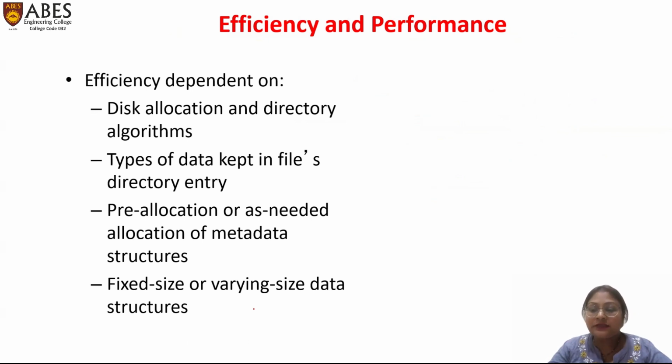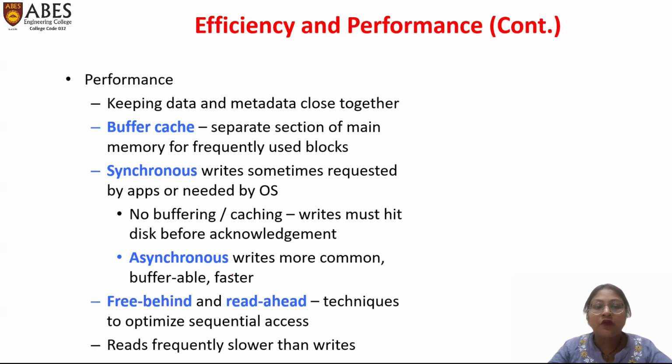Efficiency of disk management or file management depends on the disk allocation and directory algorithm, the type of data kept in the file and file directory entry, pre-allocation or as-needed allocation of metadata structures, and fixed or varying size of data structures. Performance of the file system can be improved by keeping the data and metadata very close to each other, so that accessing both can be efficient.